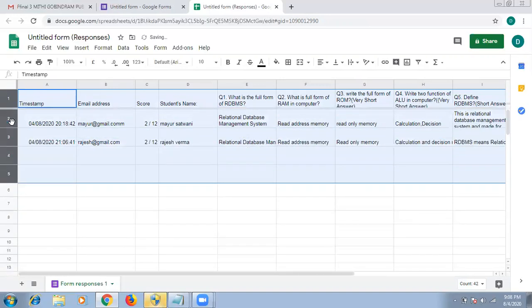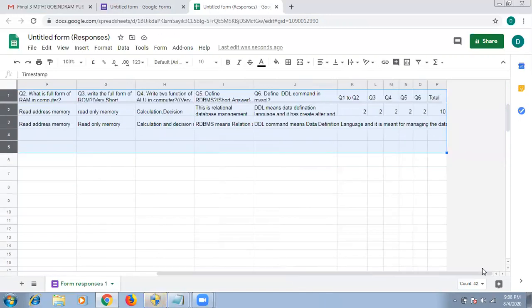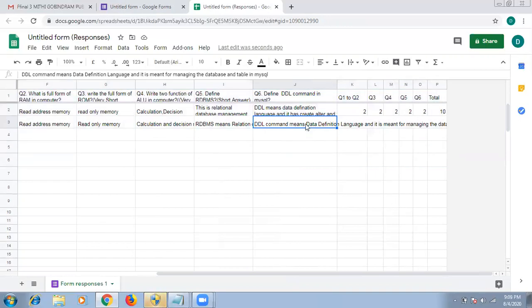So you can see all selected columns will be changed accordingly. Why are we doing this? Because we have to see the descriptive format answer properly. Okay. Now what do we have to do next? Now this is the answer. You can see this answer is going into the next cell also.